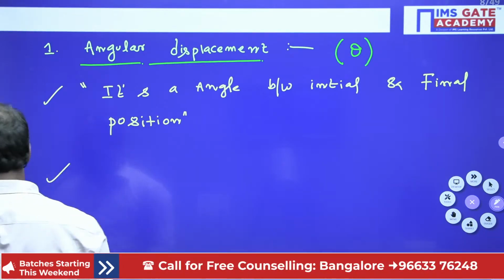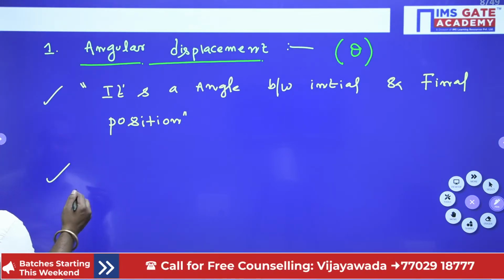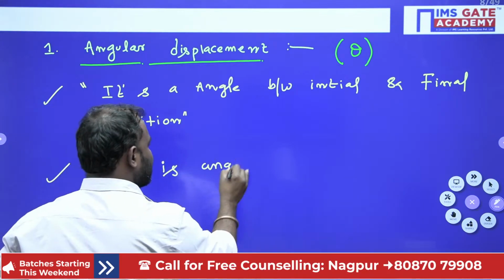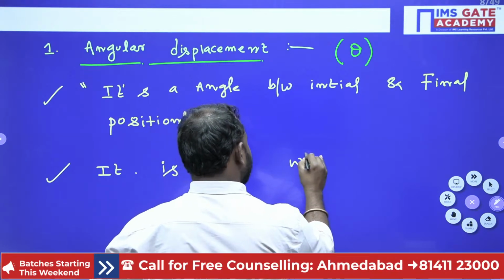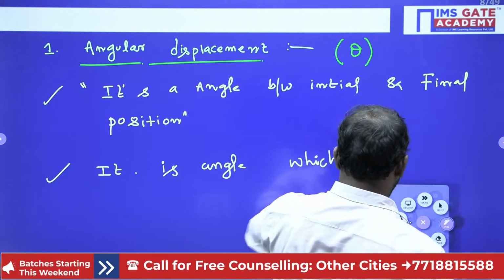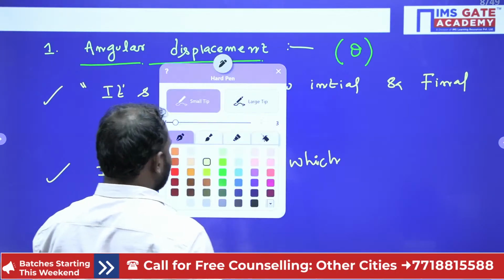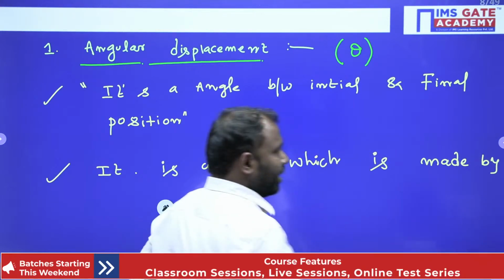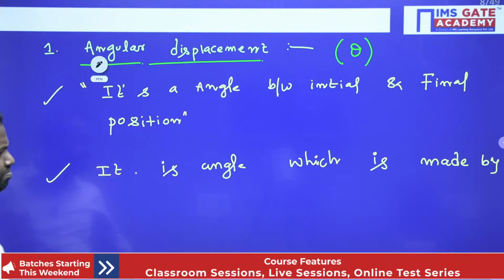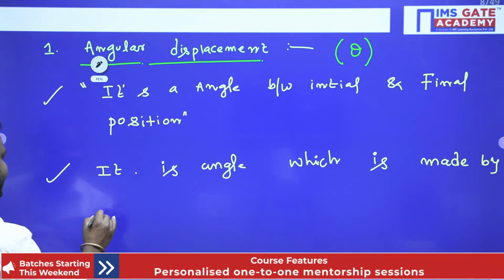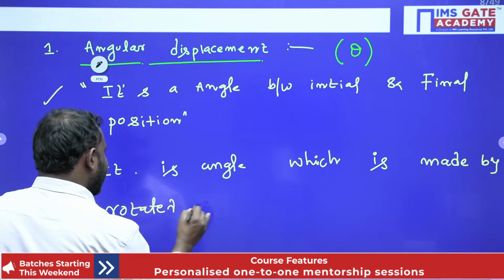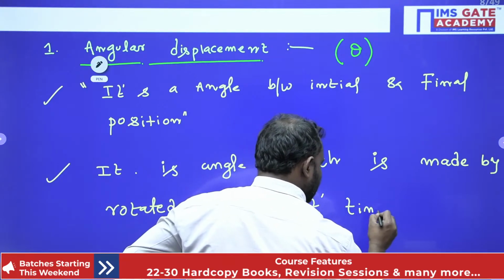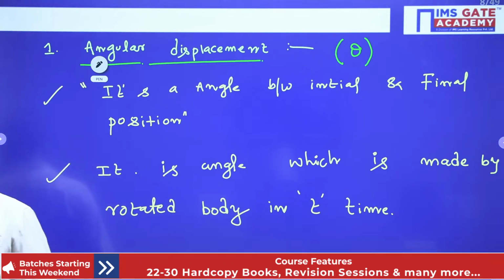So here we can also define this. It is an angle which is made by the rotated body in t time. In t time. Yes, guys, this is what.